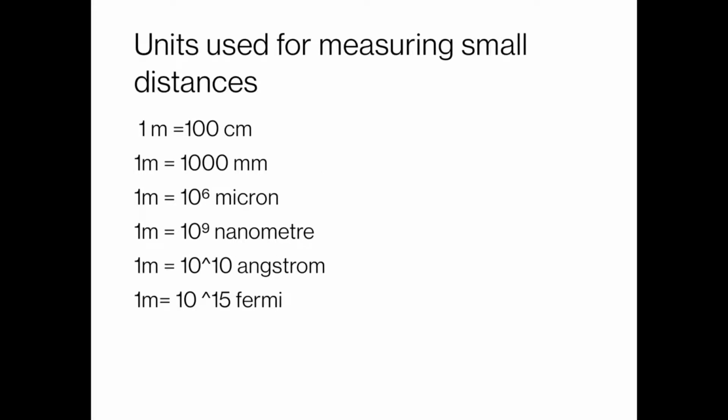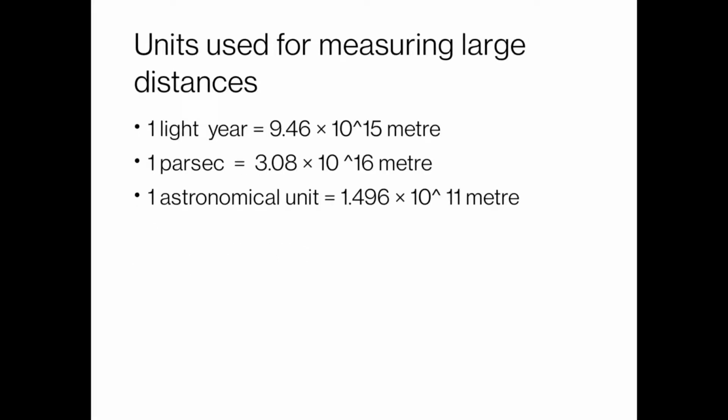As we use units for measuring small distances, we use units for measuring large distances also. That means 1 light year. 1 light year is the distance light travels in 1 year, and that is equal to 9.46 × 10^15 meter. Similarly, we have another big unit, 1 parsec, which is equal to 3.08 × 10^16 meter. Another large unit for measuring large distances is 1 astronomical unit. 1 AU is equal to 1.496 × 10^11 meter.